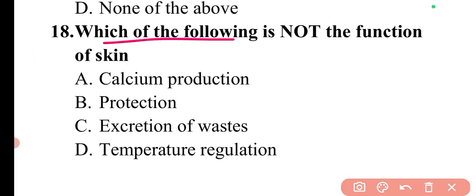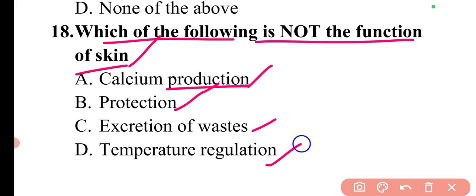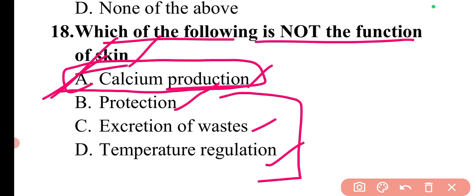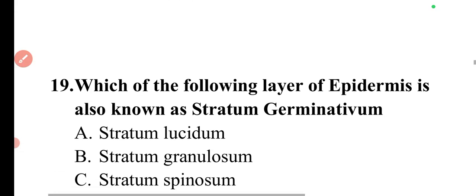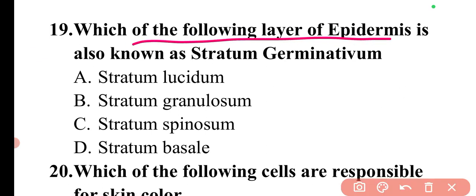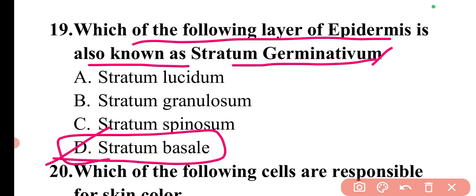Next question is which of the following is not the function of skin? The options are calcium production, protection, excretion of waste, and temperature regulation. So these three: protection, excretion, and temperature regulation, are the functions of skin. Calcium production is not one of the functions of skin. So option A is correct. Next question is which of the following layers of epidermis is also known as stratum germinativum? Stratum germinativum is the layer which is known as stratum basale. So here option D will be the correct answer.